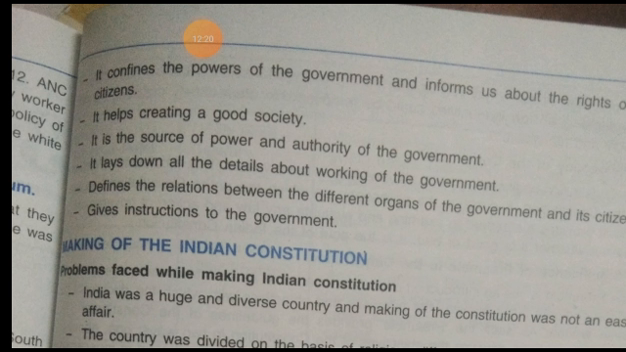Then fourth important, it is the source of power and authority of government. In the constitution, it is clearly mentioned what would be the source of power and authority of government. There would be no confusion for the government while using its powers and authorities, or it brings limitations on the unlimited powers of the government.